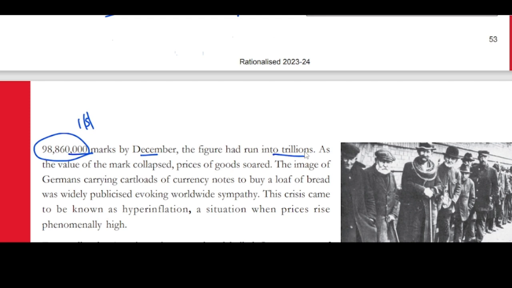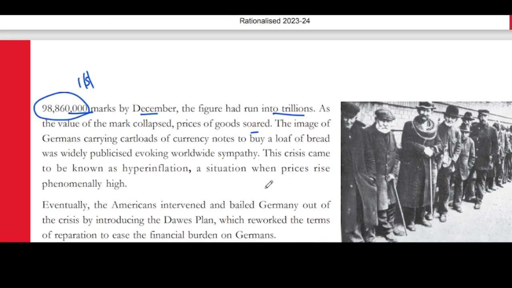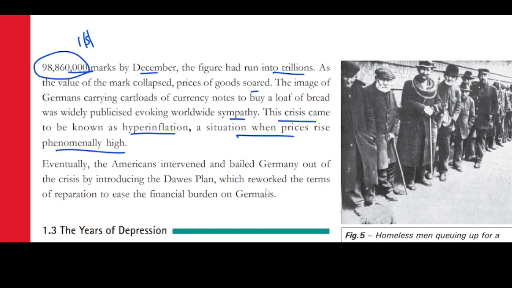As the value of the mark collapsed, prices of goods soared. As I said, the price of bread was increasing. The image of Germans carrying cartloads of notes to buy a loaf of bread was widely publicized, evoking worldwide sympathy. The crisis came to be known as hyperinflation, a situation where prices rise phenomenally high. Eventually, Americans intervened and bailed Germany out of the crisis by introducing the Dawes Plan.